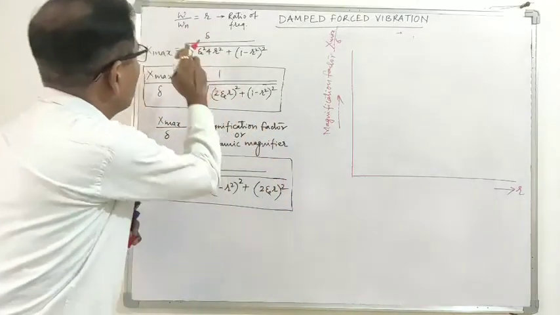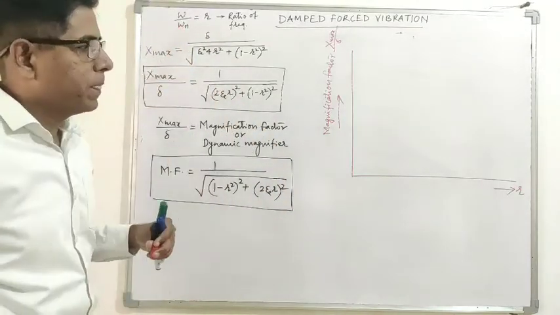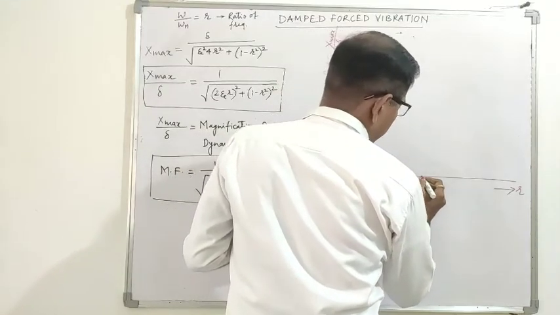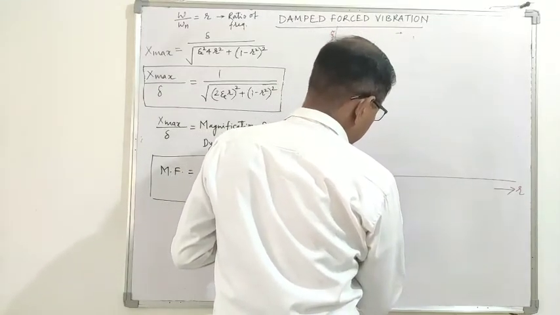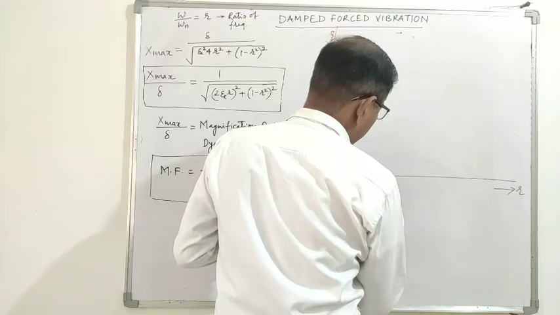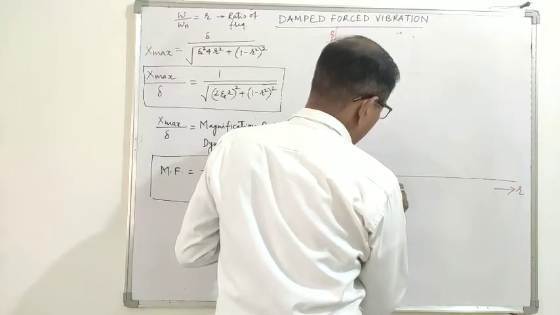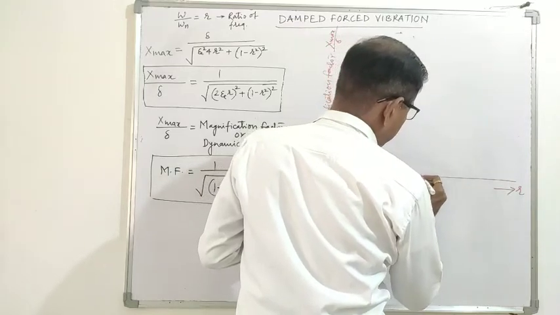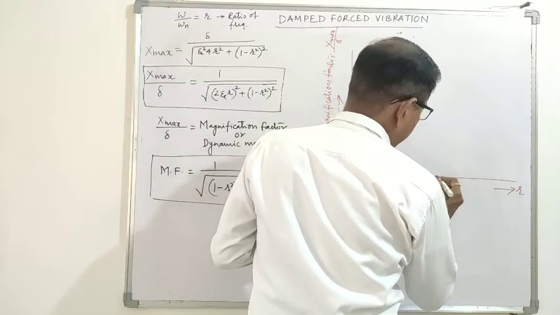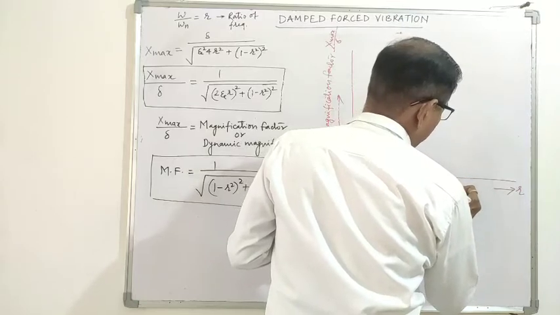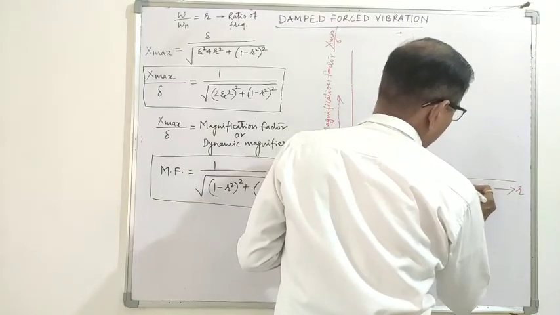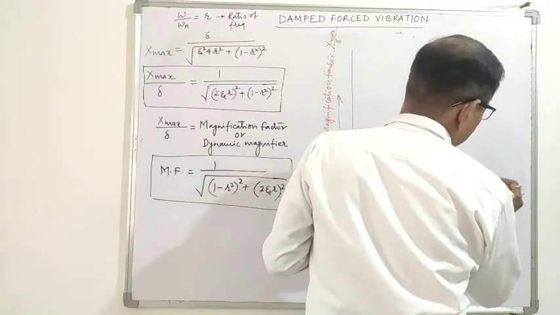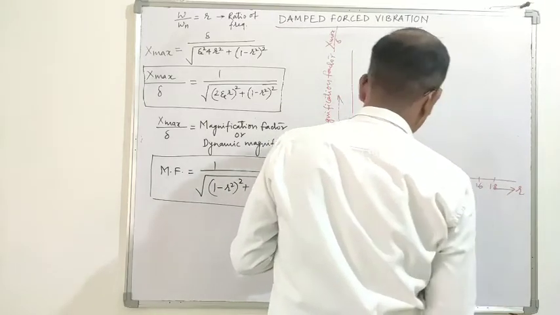R means omega by omega n. So omega by omega n marked here as 0.2, 0.4, 0.6, 0.8, 1, 1.2, 1.4, 1.6, 1.8.